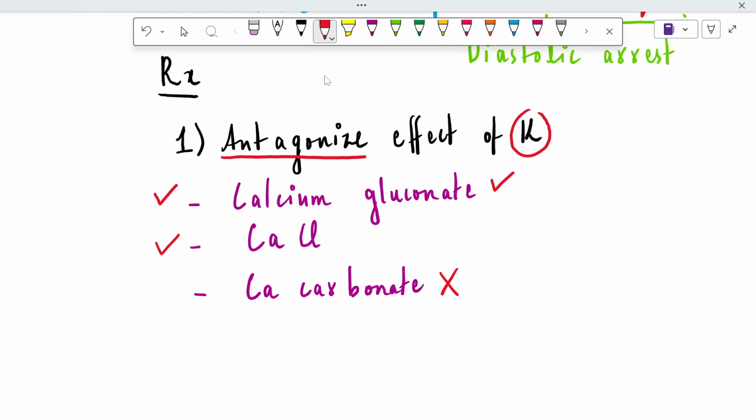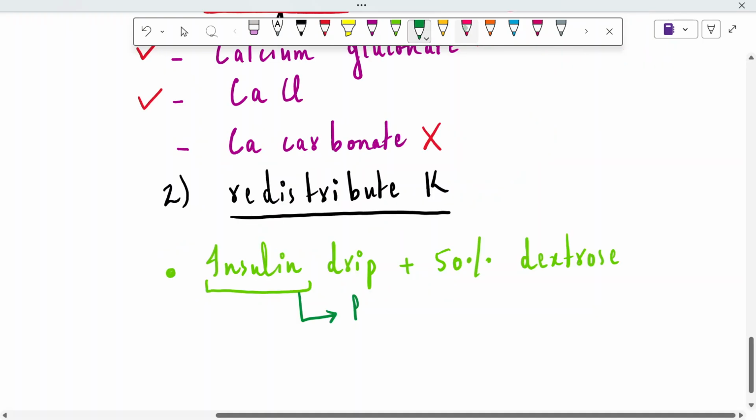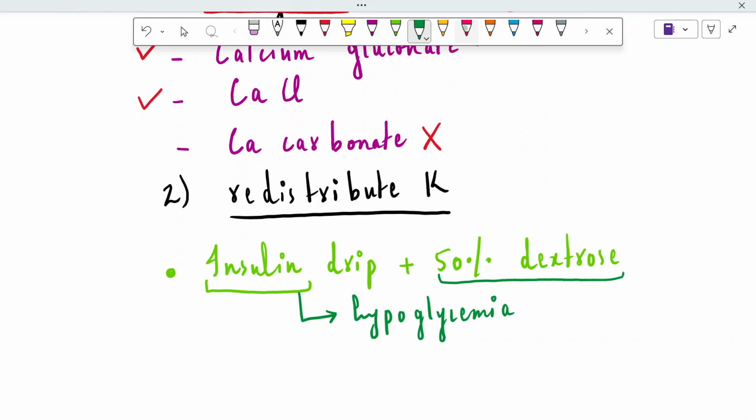Because as you know, insulin causes the potassium to move inside the cells, but in addition to that, insulin also causes hypoglycemia because it also causes glucose to shift inside the cell. That's exactly why we are giving 50% dextrose along with the insulin drip.